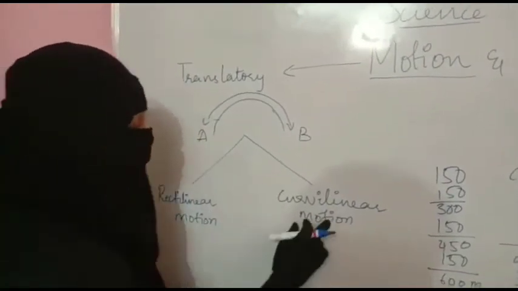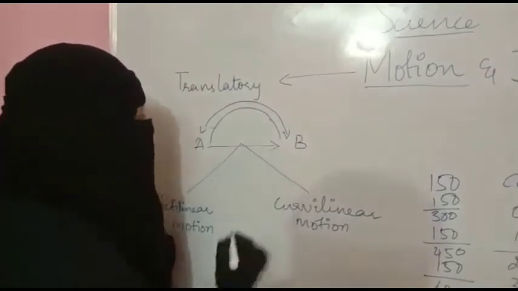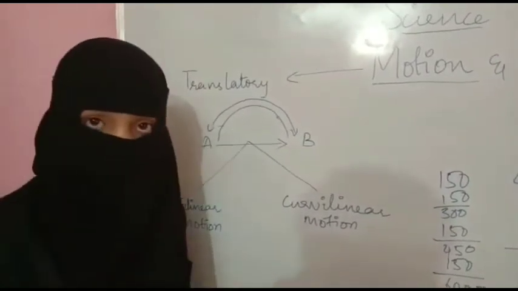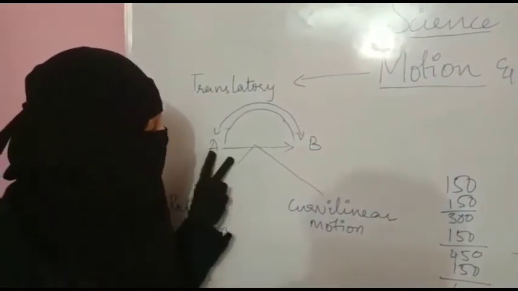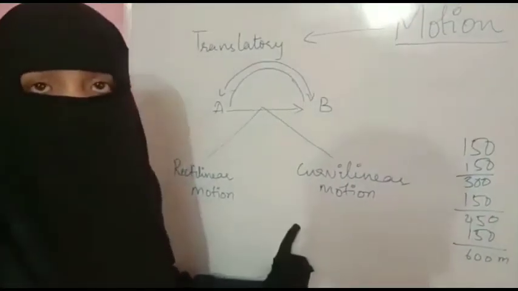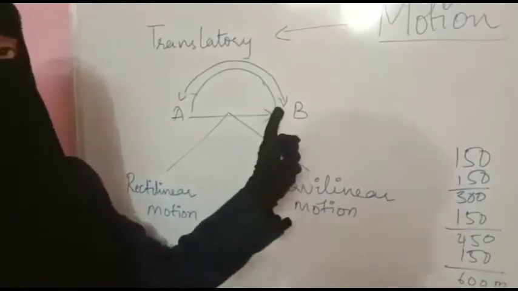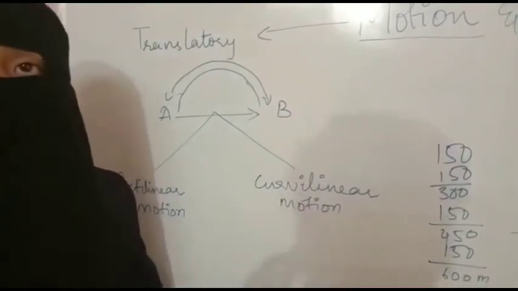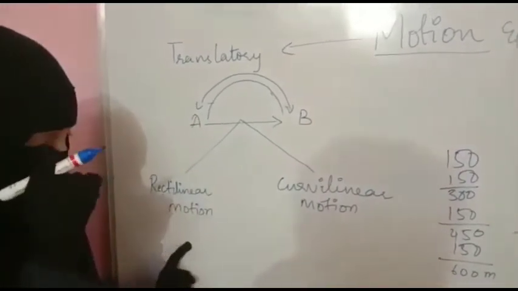If a translatory body is moving in a straight line, then it is said to be in rectilinear motion. If a translatory body is moving in a curved path, then it is said to be in curvilinear motion.